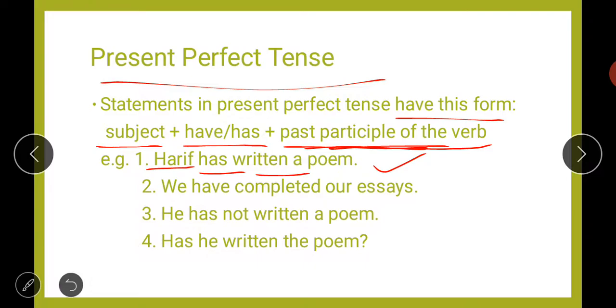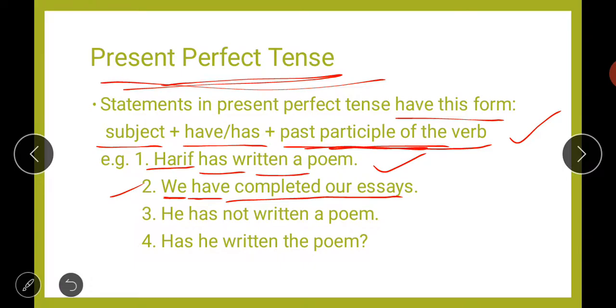Why are we using written here? Because we are making present perfect tense, and in case of perfect we use the past participle of the verb, the third form of the verb. Harif has written a poem. Then second, we have completed our essays. Again we are using have here, because we is a plural subject. When we talk about more than one person, we will use the word we. So we have completed our essays.